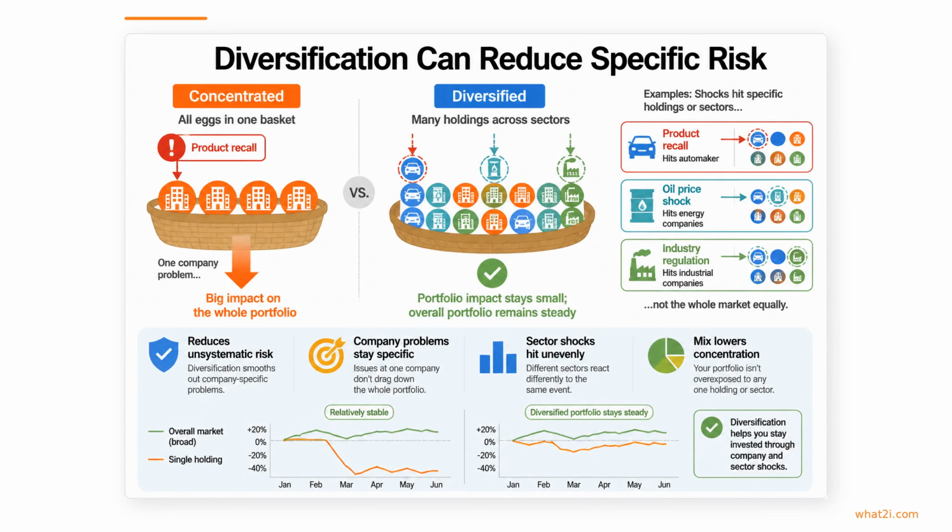Diversification is most effective at reducing unsystematic risk, which is the risk tied to a specific company, industry, or sector rather than the whole market. If one automaker is hurt by a product recall, or oil prices hit energy companies, a concentrated portfolio can drop sharply, but a mix of different holdings helps keep any one problem from dominating your results.